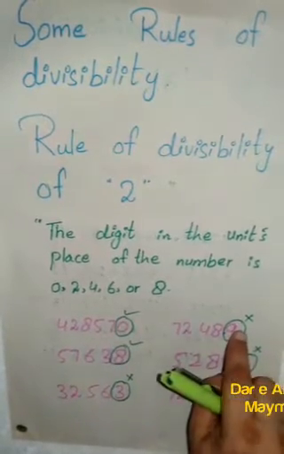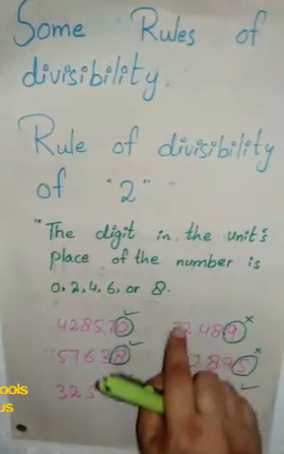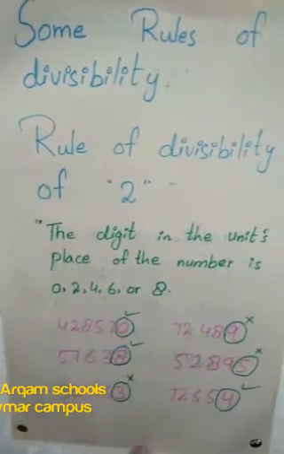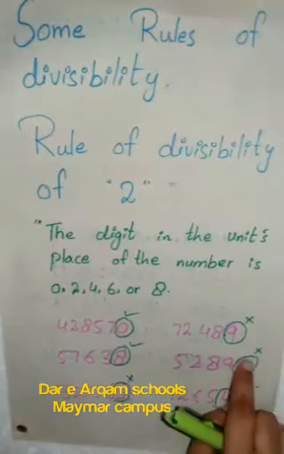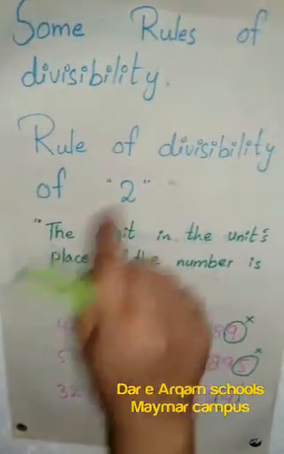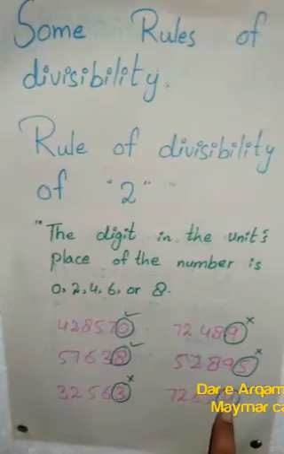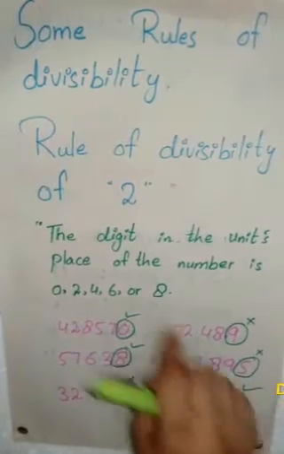Next we have 9 at units place value, so this whole number will not be divisible by 2. Next we have 5, so this whole number will not be divisible by 2. Next we have 4, so this whole number will be divisible by 2.